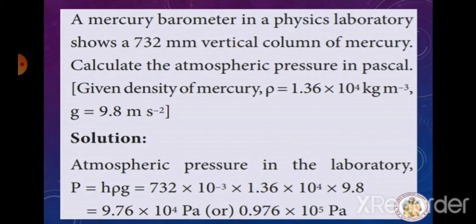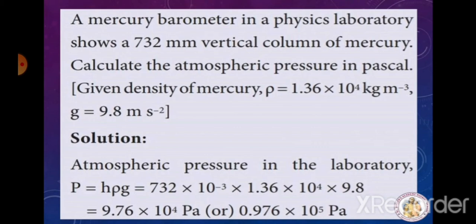What are the given values? Given density of mercury is what? Rho is equal to 1.36 into 10 to the power 4 kilogram per meter cube. And gravity, we know that g is equal to 9.8 meter second to the power minus 2. So now we will calculate the atmospheric pressure in the laboratory. P is equal to h into rho into g. That is the pressure due to a liquid.